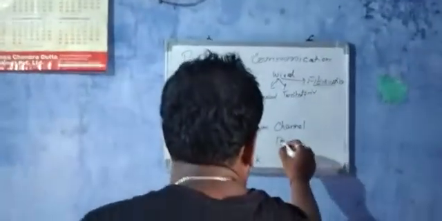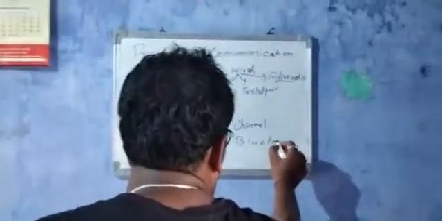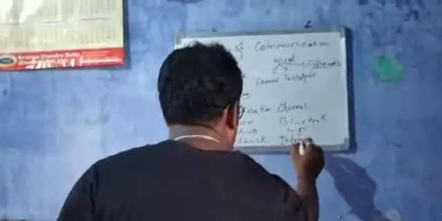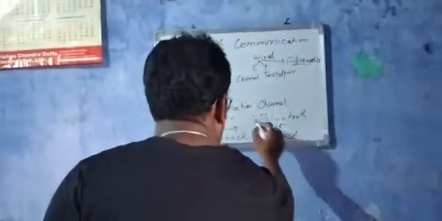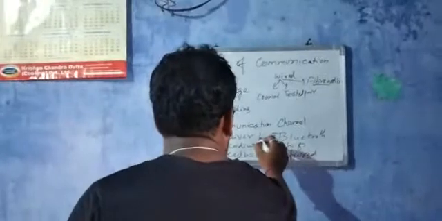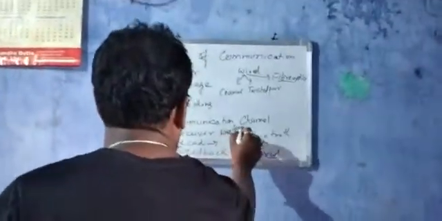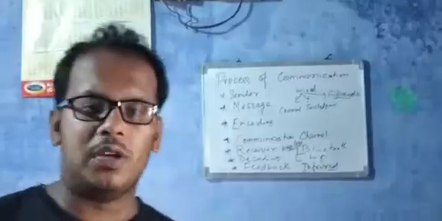And now this is the wireless: Bluetooth, Wi-Fi, and infrared. These are all wireless. Bluetooth, Wi-Fi, infrared, all these are communication channels through which the data is sent.